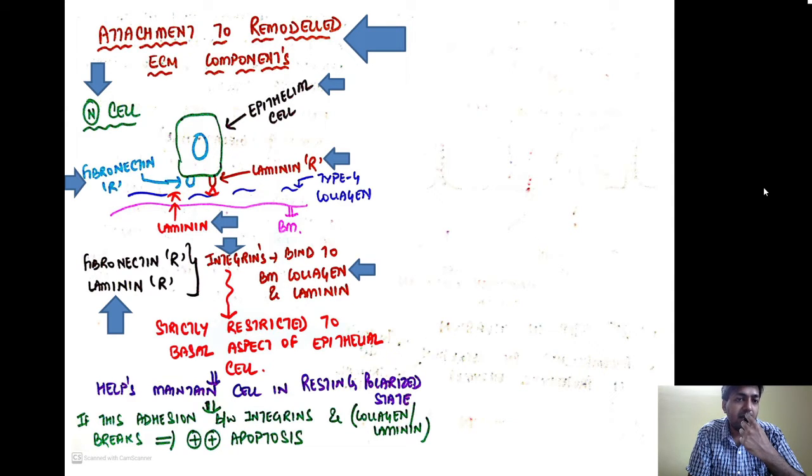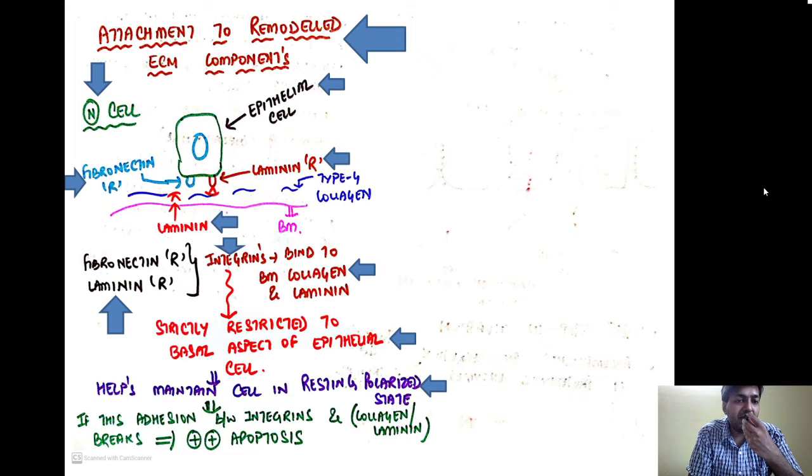This binding to the basement membrane collagen and laminin is strictly restricted to the basal aspect of the epithelial cells, and it helps maintain the cell in a resting polarized state. What is a polarized state? There is a certain relationship between the cell and the basement membrane. Here the cell is lying at 90 degrees to the basement membrane, so this is one polarity that is maintained. The nucleus of the cell is near the basement membrane, which is another polarity. These receptors help maintain the relationship between the cells and the basement membrane.